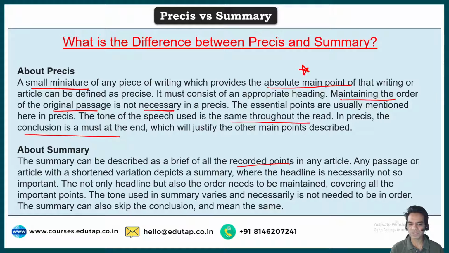Now the tone used in the summary varies. So listen to this, guys, the tone used in summary varies and necessarily is not needed to be in order. So in summary, you can change the tone. In summary, you can put it in a sort of reported speech. Whatever you have observed from the passage can be put there in a reported speech kind of manner, right? And the summary can also skip the conclusion if it is not required, and it would still mean the same.